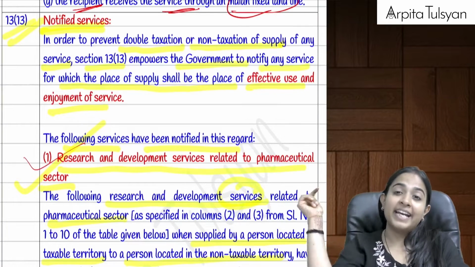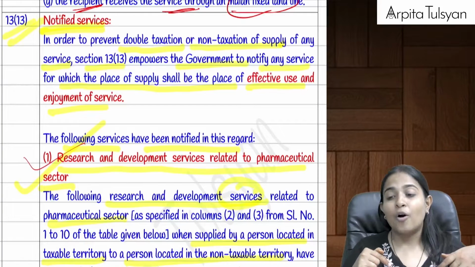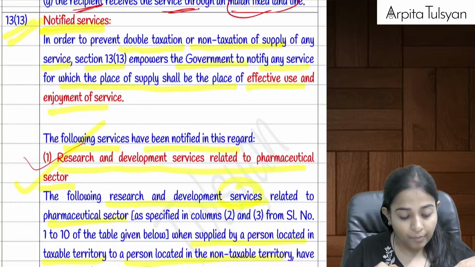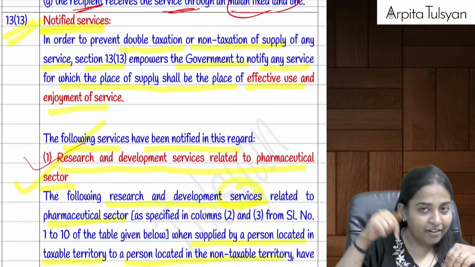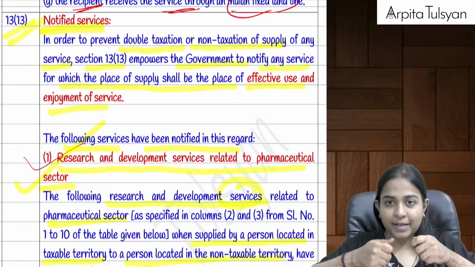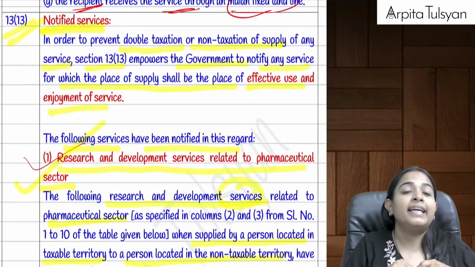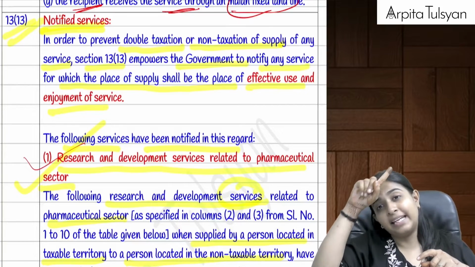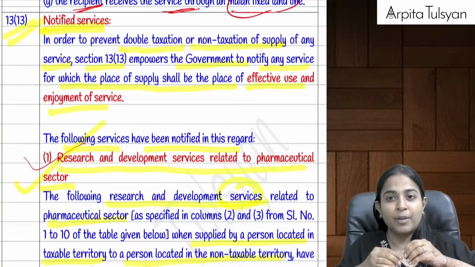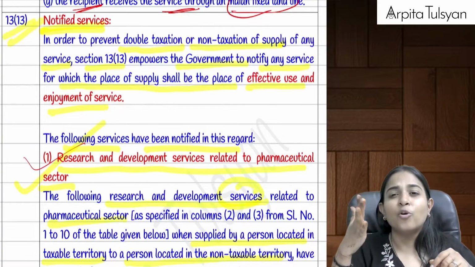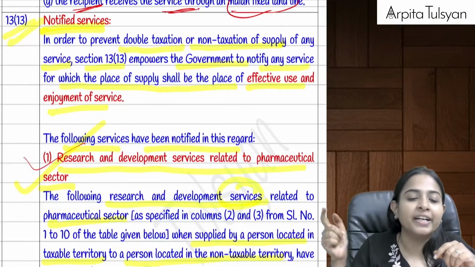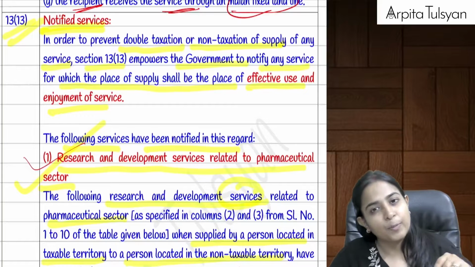So let's say they are availing our service, meaning their aircraft is here in India and we are doing some repair work on it. Then the place of supply as per section 12.3 should have been the place where the service is actually performed, that is India. But they are saying no, place of supply will be the location of the recipient. Location of the recipient is outside India. This supply will be considered as an export provision.